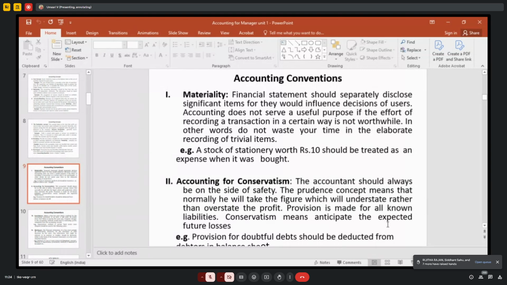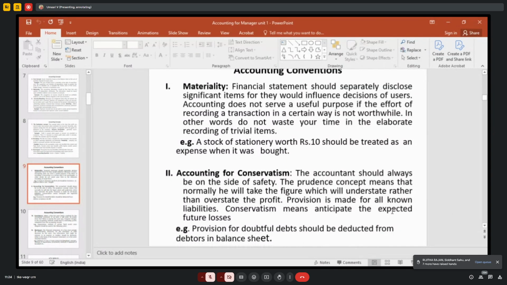Practically it is difficult, right? So all these things you have to club into stationery, right? So that is called materiality. You have to disclose all the information, but at the same time you have to record these things in a worthwhile way. If it is machinery, meaning big machinery, you can record the purchase of machinery like that. But small items you can club under one heading, right?